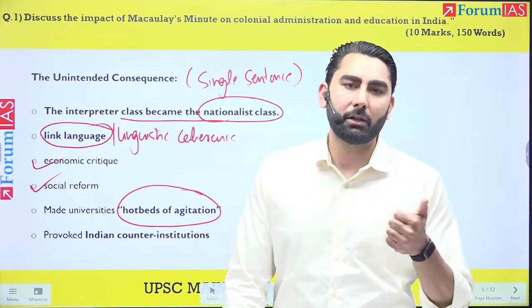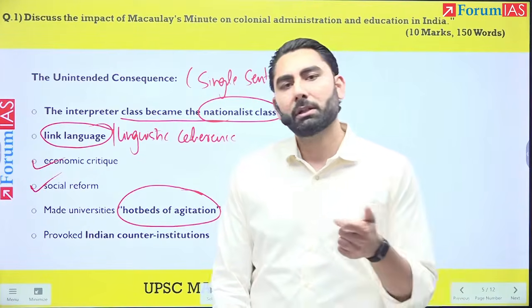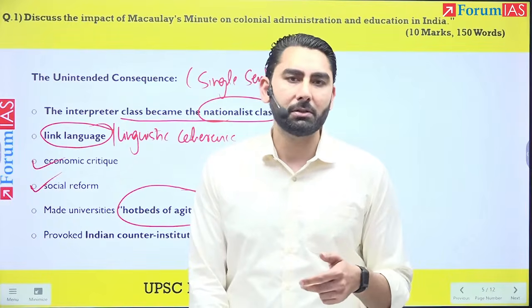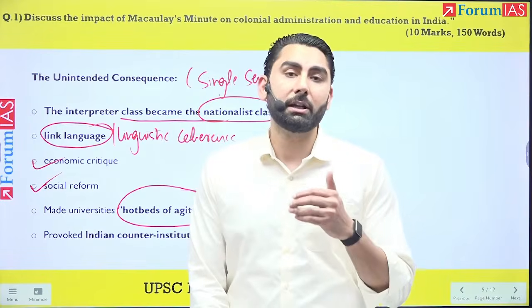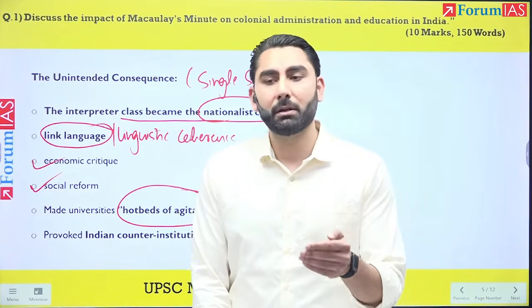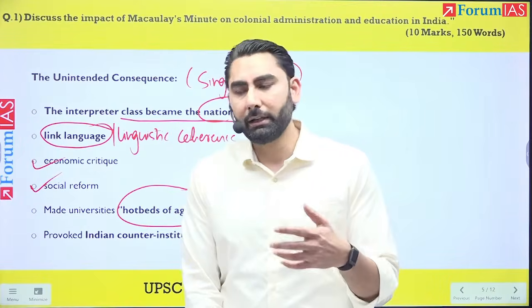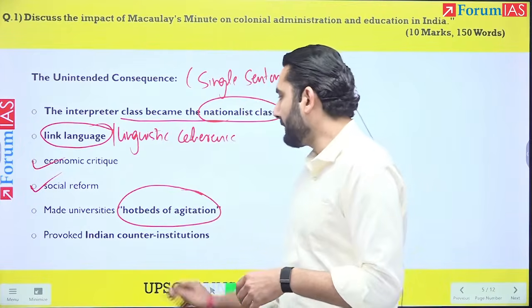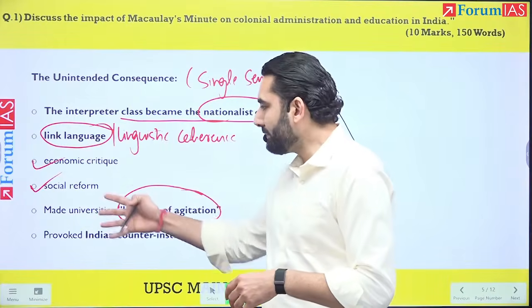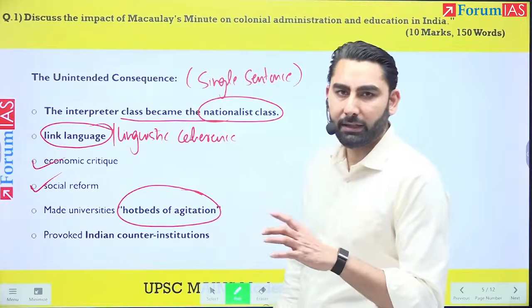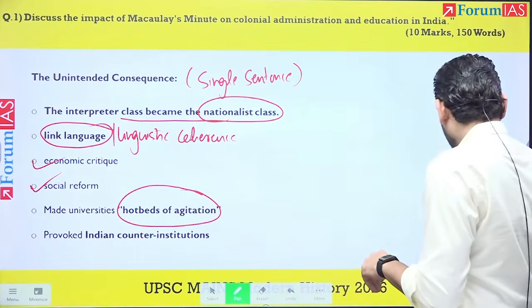Like initially, we had the Dawn Society in 1902. Then during the Swadeshi movement, we have the National Council of Education, Bengal Technical Institute, National College, later Jamia Millia Islamia, Bihar Vidyapeeth, Gujarat Vidyapeeth, and so on. But you don't have to explain these, just mention them under the unintended consequences in a single sentence. How would we conclude it?